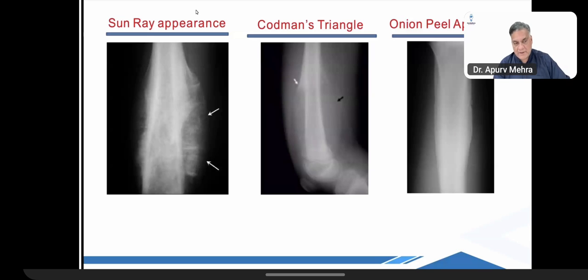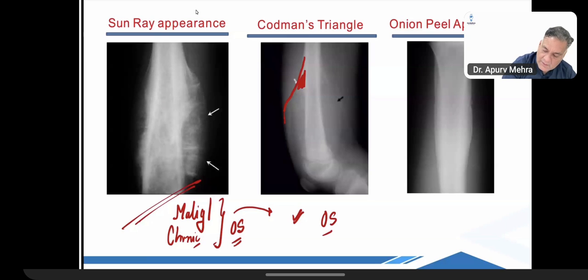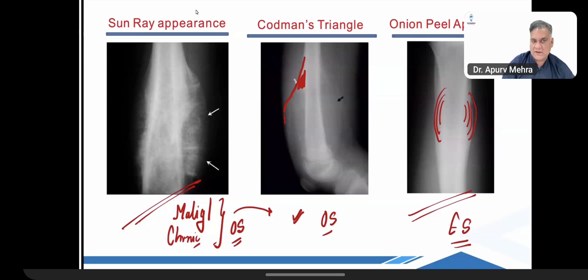So some of the periosteal reactions in orthopedics indicate that the bone is getting damaged and the disease is very aggressive. Sun ray appearance can be seen in any malignant lesion, any chronic process, but usually osteosarcoma. Similarly, a triangular piece of bone underneath the lifted up periosteum. Same, any malignant, any chronic process, but usually osteosarcoma. Multiple layers coming out in the diaphyseal lesion: any malignant lesion or chronic process, but usually Ewing's sarcoma, called onion peel appearance. All right. These are aggressive periosteal layers.